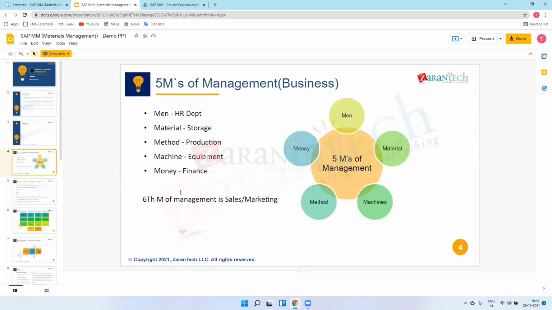And sixth is sales and marketing. Means after production of goods or any material in our industry, we need to sell that material. And for sale, we need to do marketing for that. So this is only our basic. We will see all the concepts theoretically.